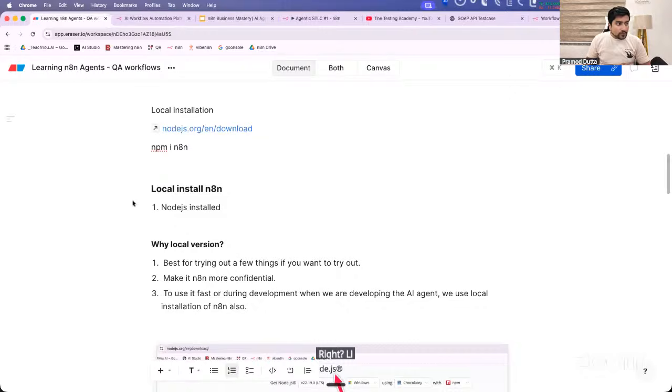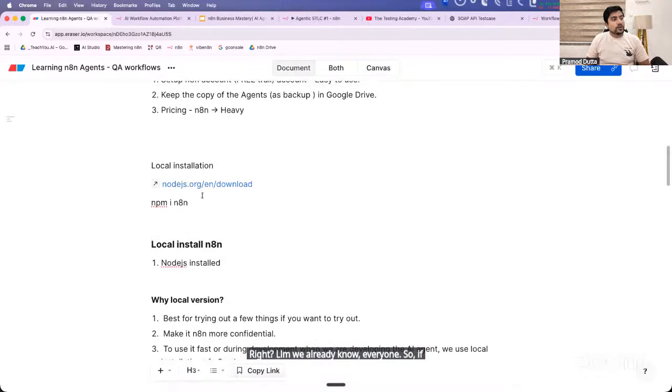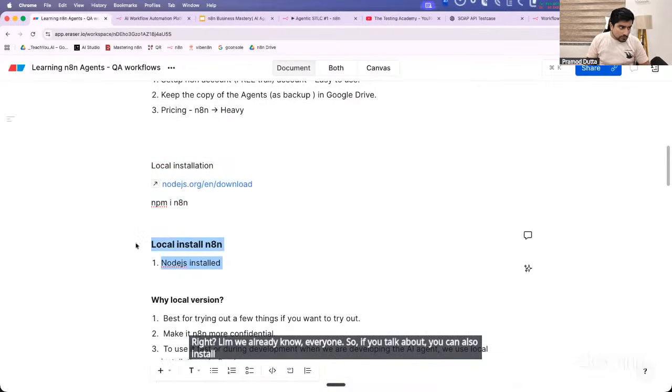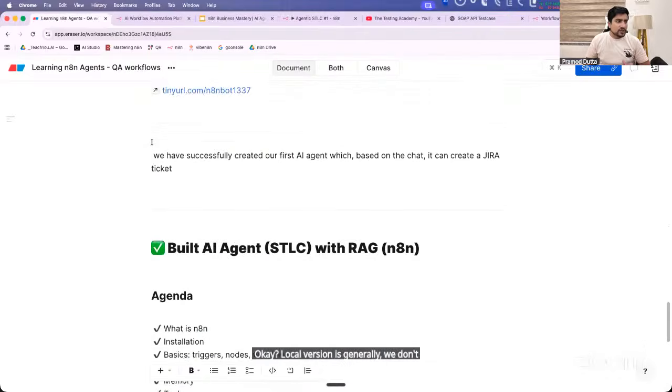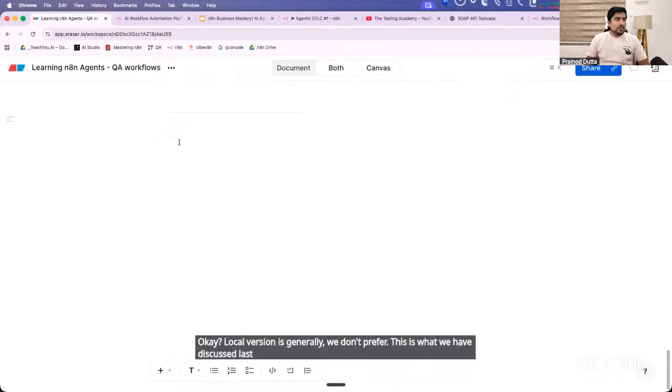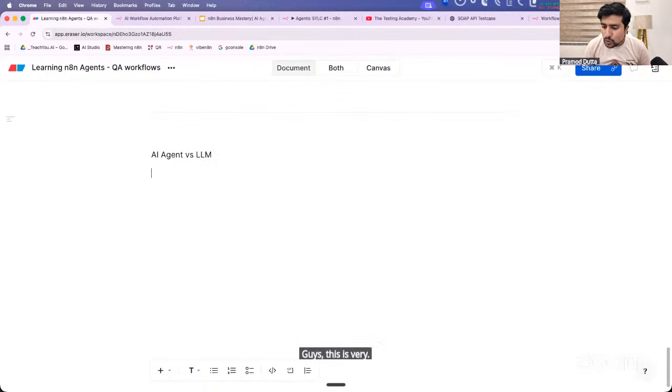LLM we already know, everyone. So if we talk about it, you can also install n8n locally, but we don't want to use it locally. Locally is a waste. The local version is generally not preferred. This is what we discussed last time, right? But the real question is, sir, what is an AI agent and what is an LLM? Guys, this is very, very important that we should understand.